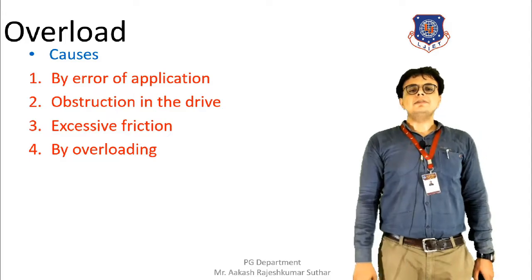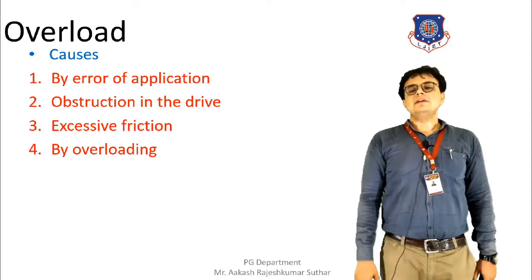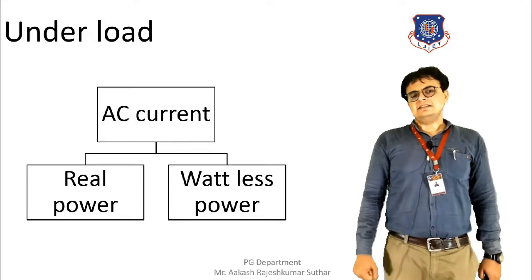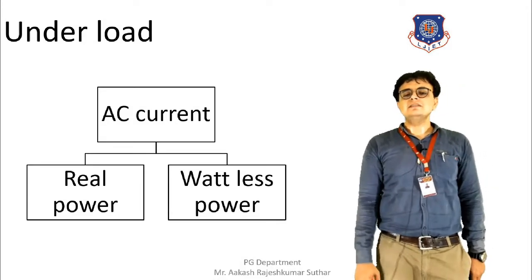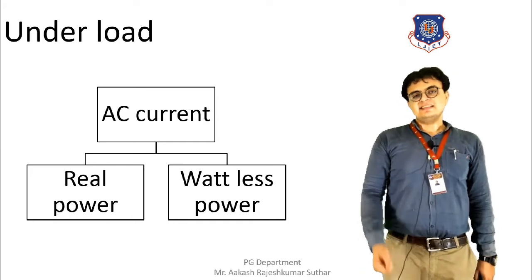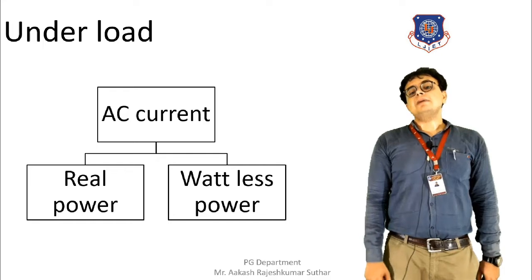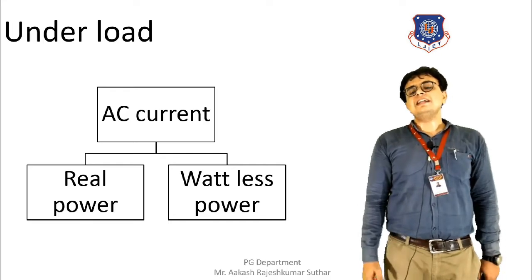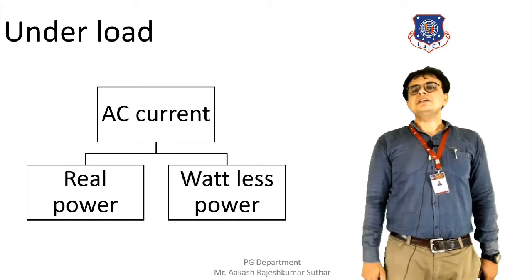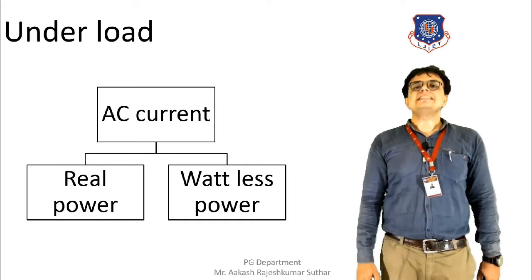Now moving towards the next problem, that is the underload. So in an AC current there is a real power and the wattless power. Whenever in an AC current there is a reduction in the real power and an increase in the wattless power, then we can say that the underloading of the machine has taken place.